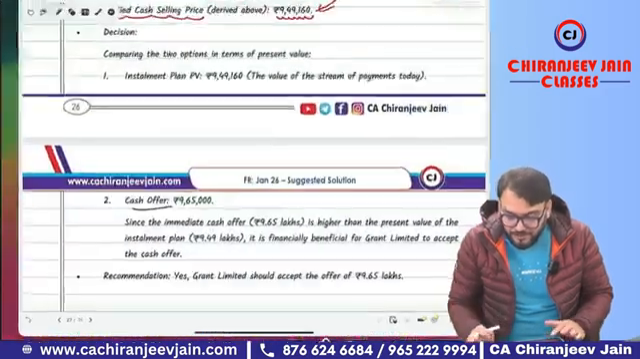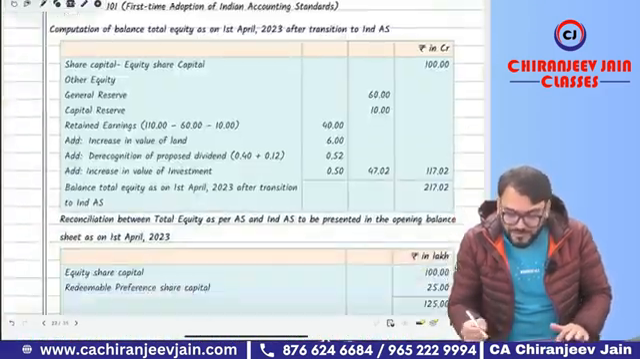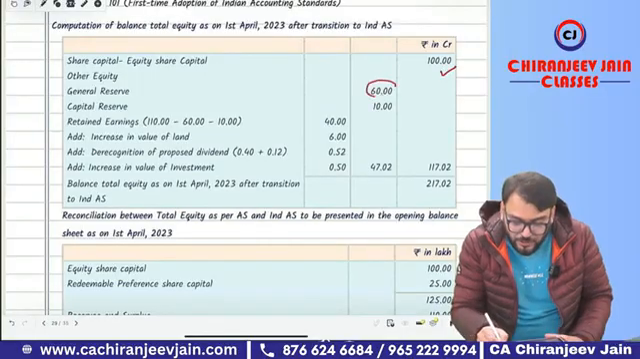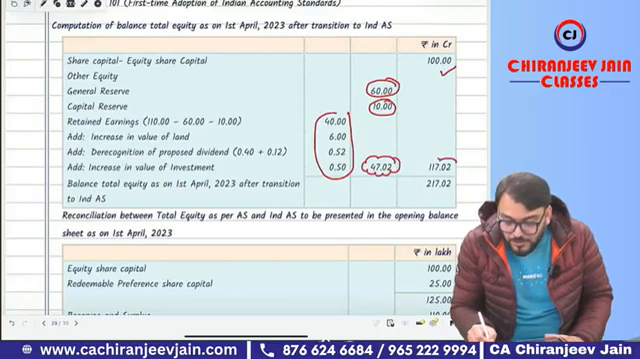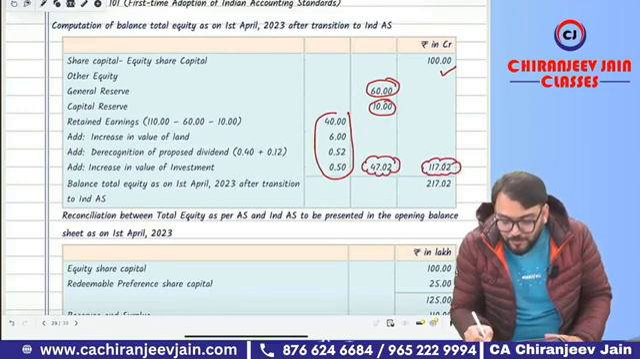So already we have done the solution. Let's see what they have given. You can see the same thing: 100 crore equity share capital, 60 crore general reserve, capital reserve 10 crore, and this is the balance of retained earning. Balance of retained earning will be 47.02. The total other equity will be 117.02, and total equity as per Ind AS will be 217.02.